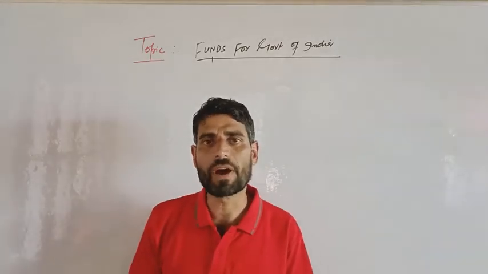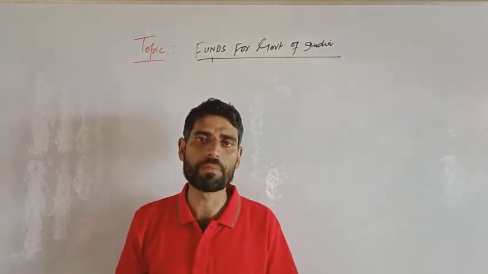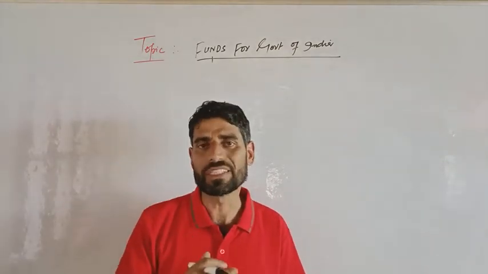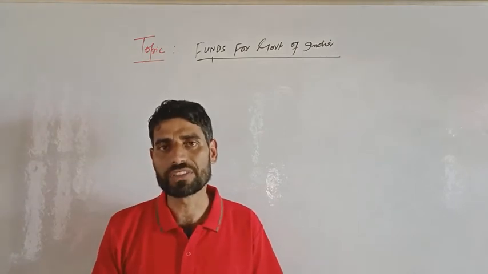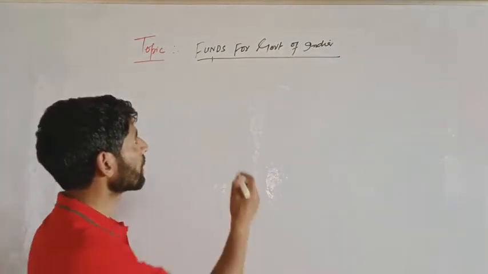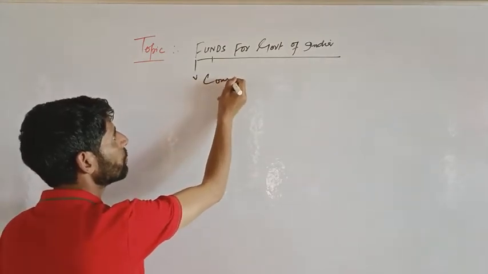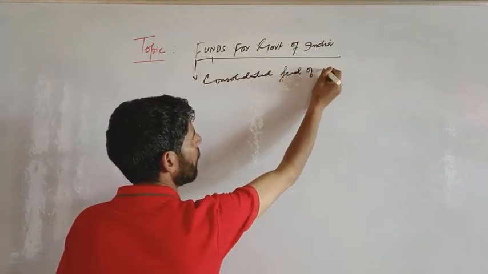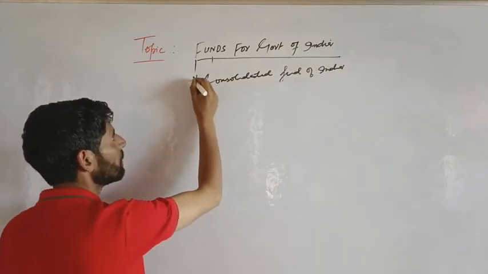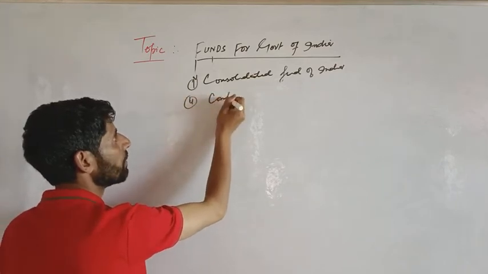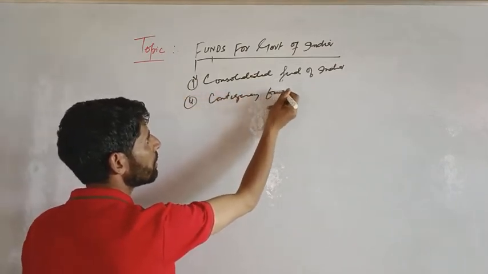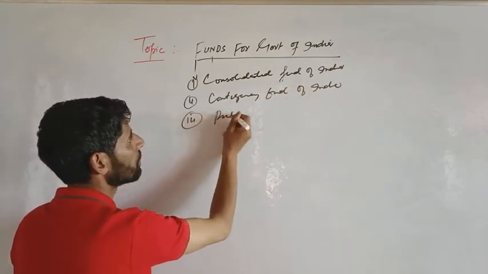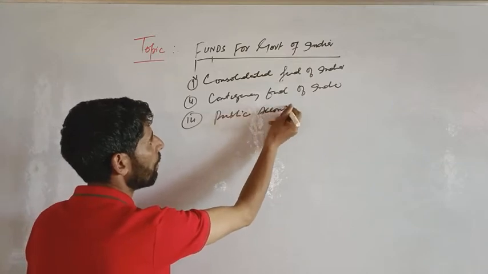Everyone. Today our topic for discussion is funds of the Government of India. So my dear students, as we know, there are three types of funds of the central government. First is the Consolidated Fund of India. Second is the Contingency Fund of India, and third is the Public Account of India.